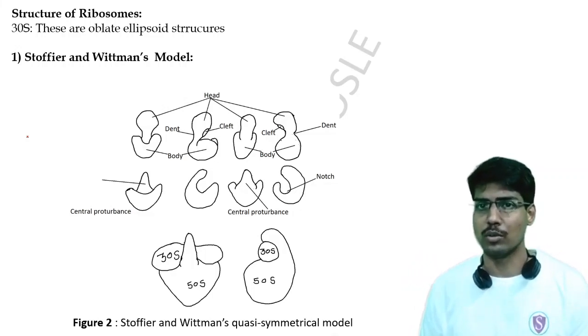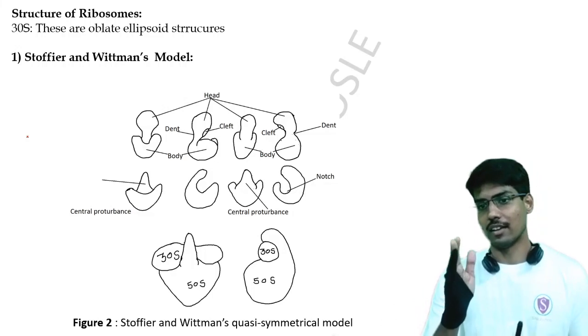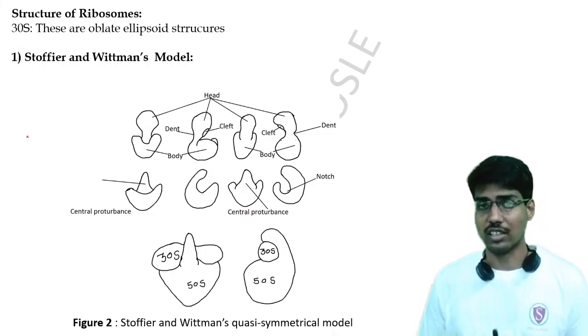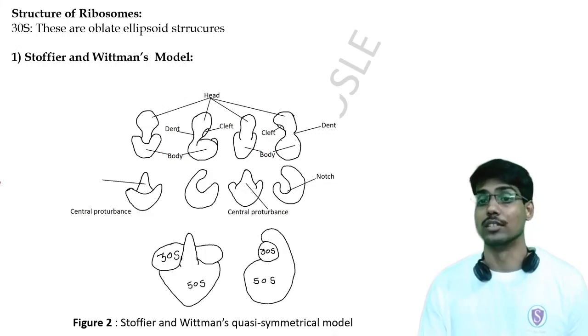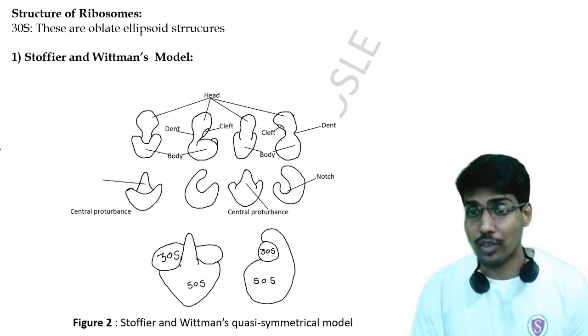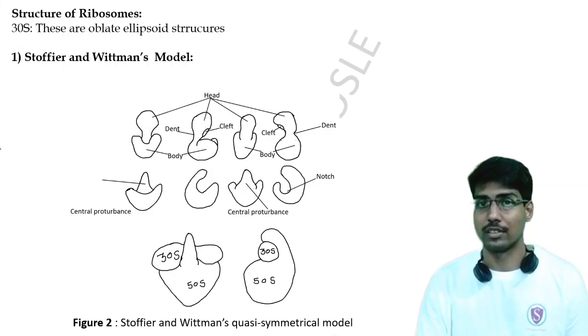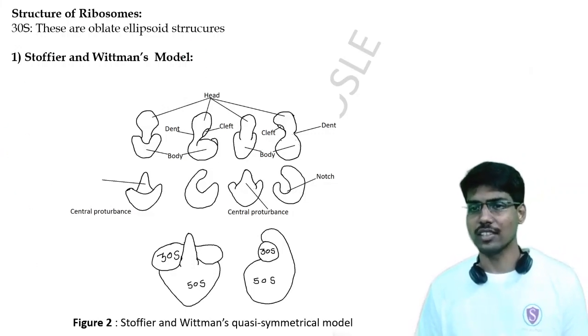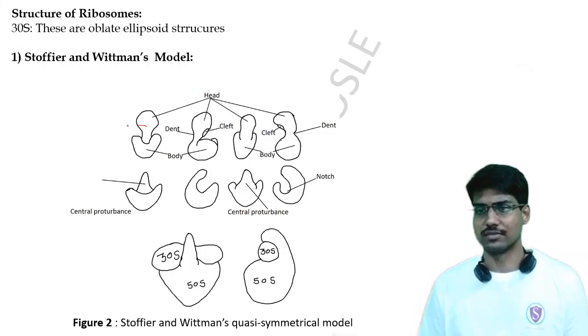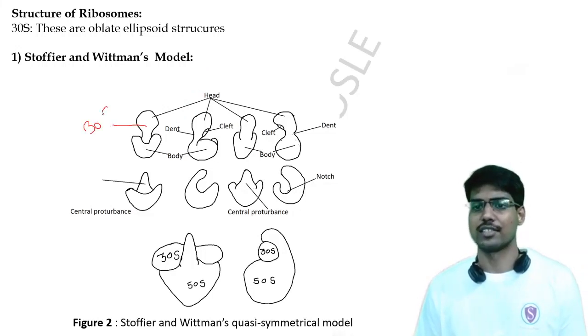You don't need to go into much detail; whatever part I'm going to cover here would be enough. Okay, so let's see the Stoffler and Wittmann model of the ribosomes. These are the 30S ribosomal units.